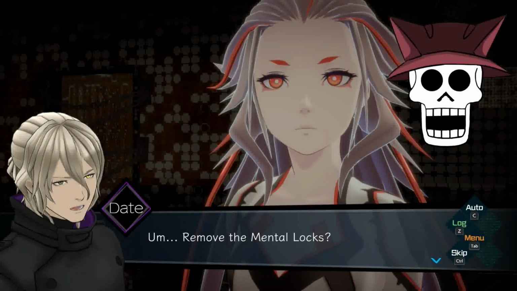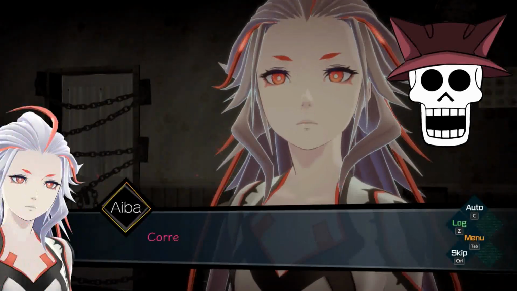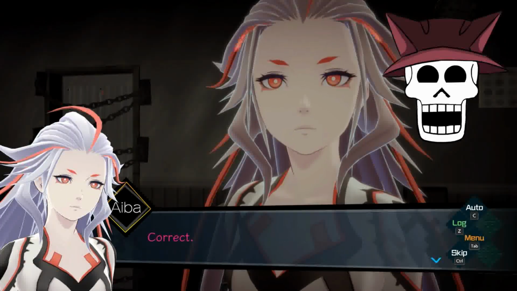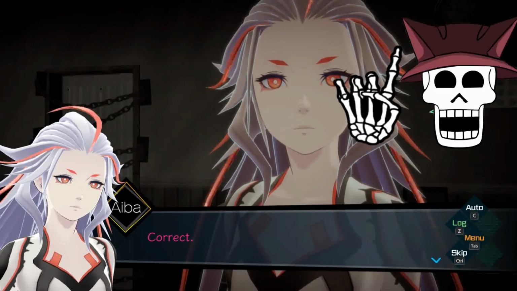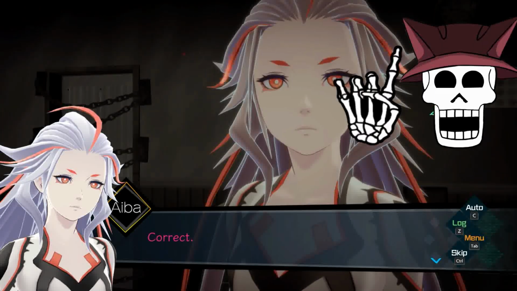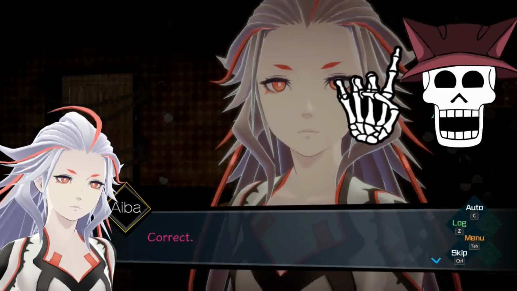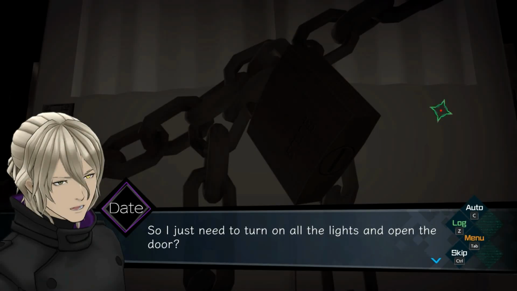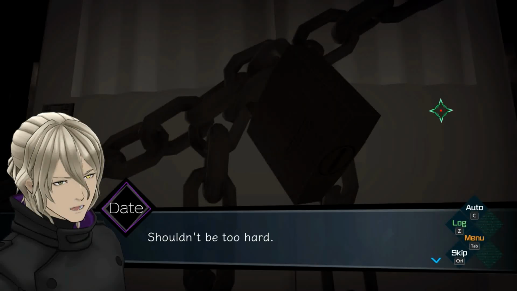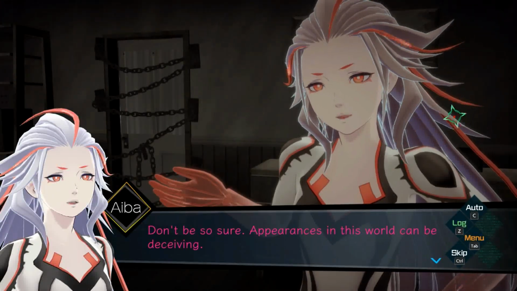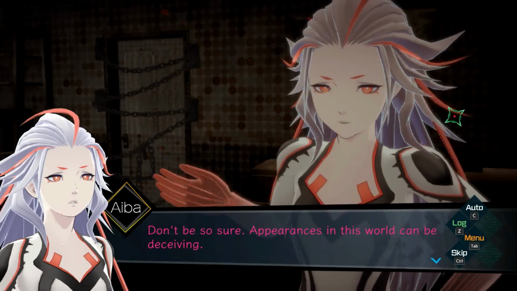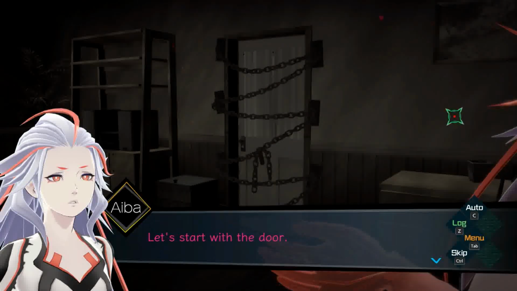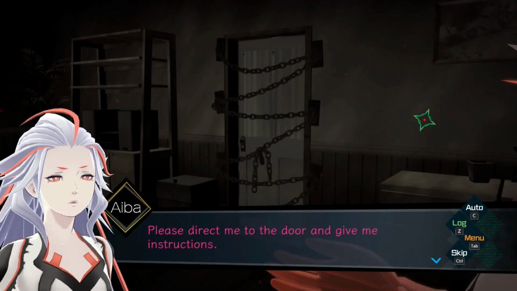Okay, do we need to find specific evidence for that? Correct. I guess my experience as a detective assistant for a defense attorney will come in good here. So I just need to turn on all the lights and open the door? Shouldn't be too hard. Don't be so sure. Appearances in this world can be deceiving. Let's start with the door. Please direct me to the door and give me instructions.